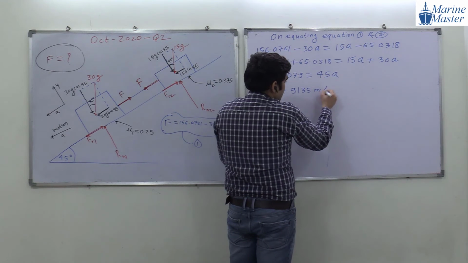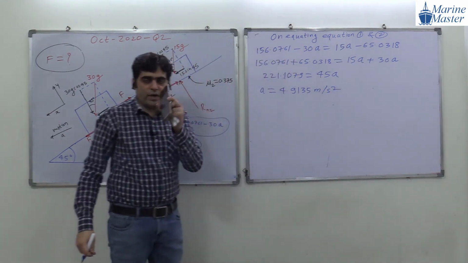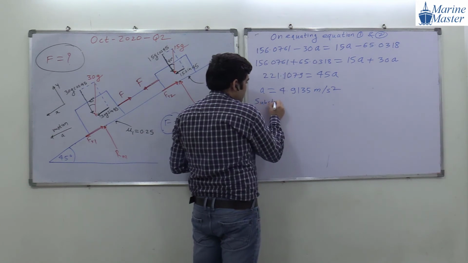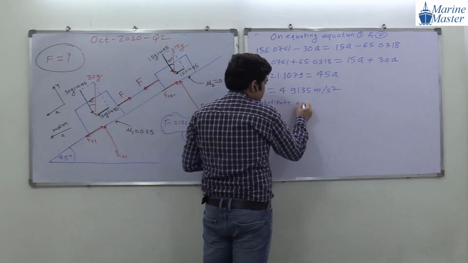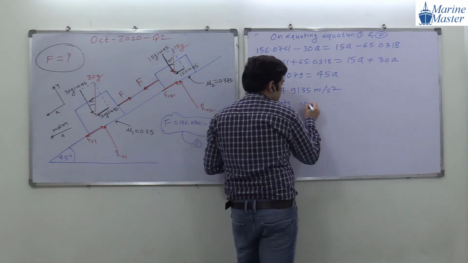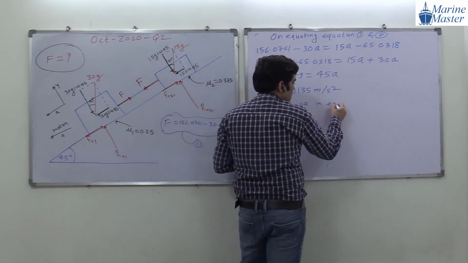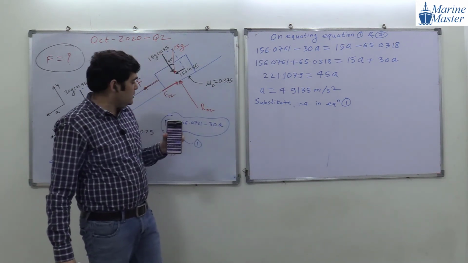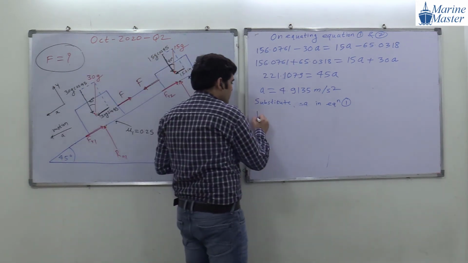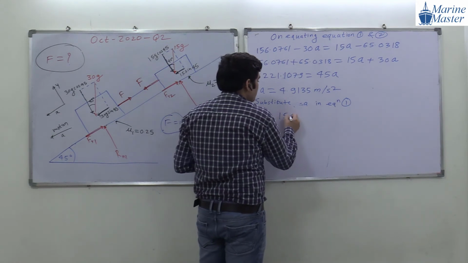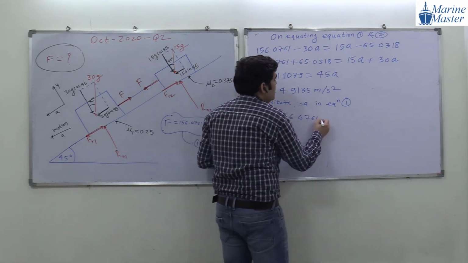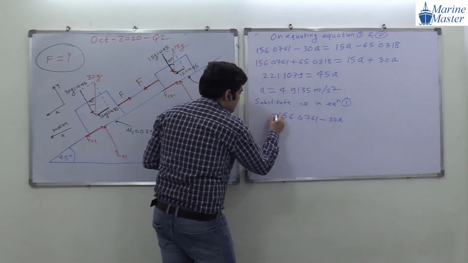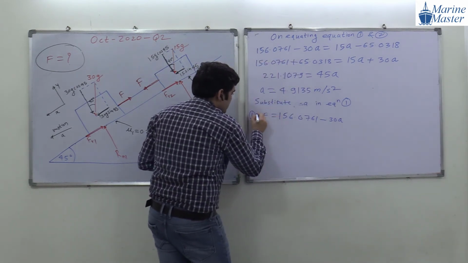4.9135 meter per second square. Okay, acceleration unit. Don't forget the unit. And we are going to substitute A in equation 1. So F will be equal to, according to equation 1, 156.0761 minus 30A. This is our equation 1.